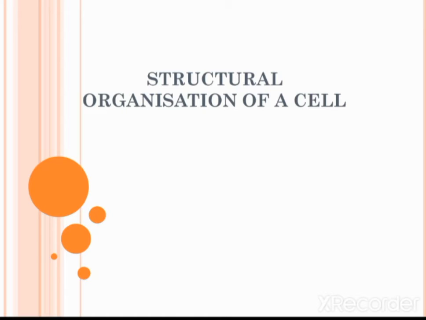Today we can discuss the structural organization of a cell. The cell has special components called organelles. Let us see the features of the cell. First we can discuss the plasma membrane or cell membrane.